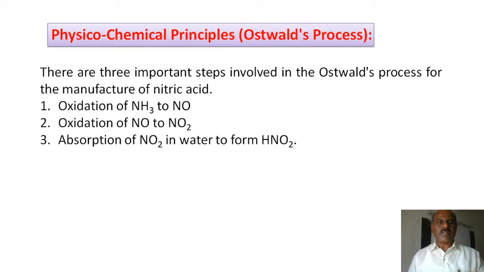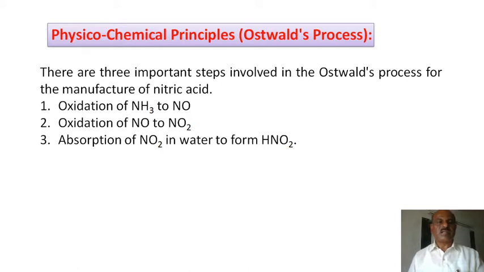In TYBSc, there is the third chapter in industrial chemistry. It is a physico-chemical principle. With respect to the manufacturing of HNO3, I discussed in an earlier lecture how HNO3 is to be manufactured by using the Ostwald process.